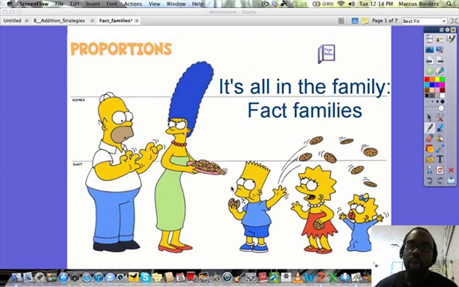Hi guys, today we're talking about fact families. As you can see, we have the Simpsons here. It's all about fact families today.